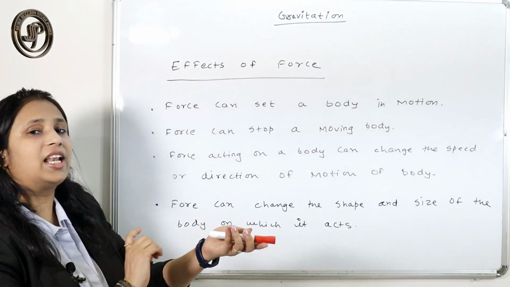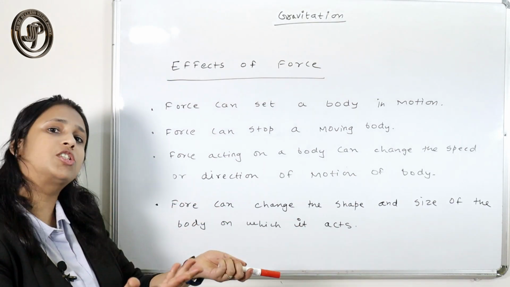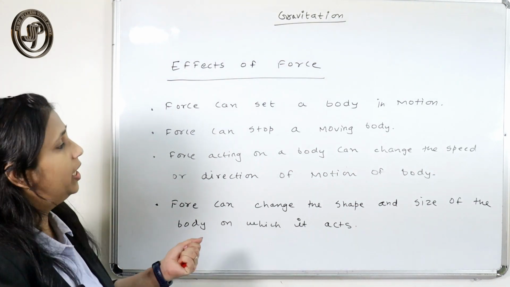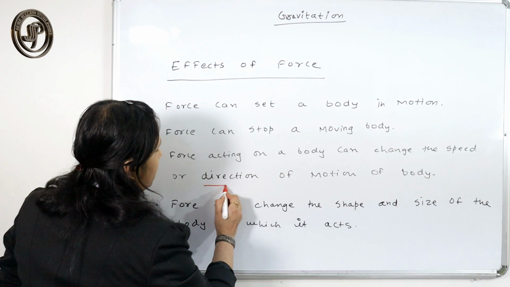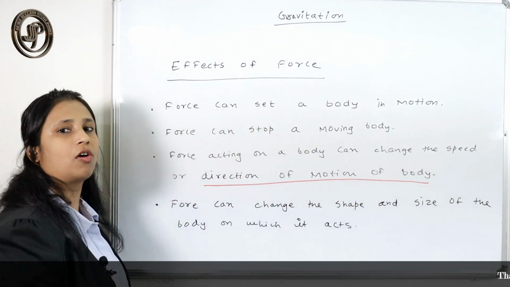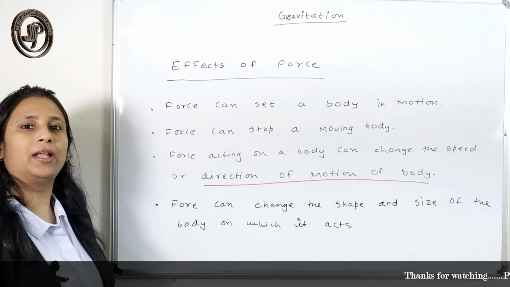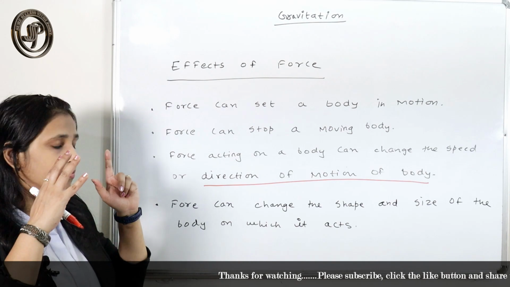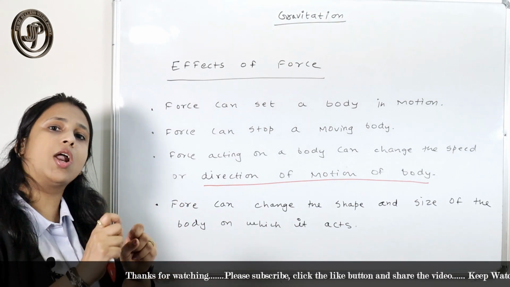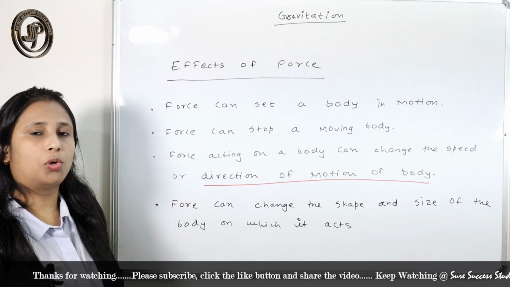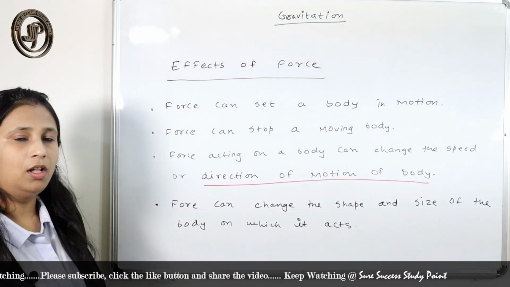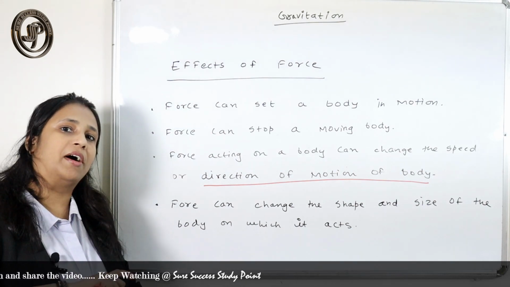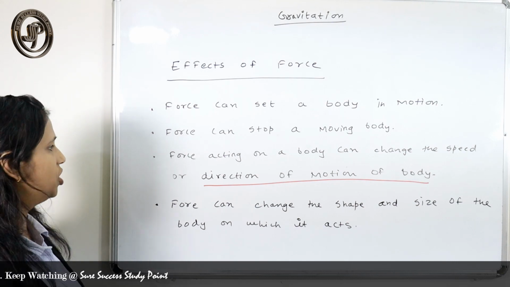Definitely, if the body is moving with a lesser speed and we apply a force, maybe it increases its speed, or maybe it does not increase its speed but changes the direction of motion of the body. I'll give you one example in this chapter, where the speed does not change, but on applying an external force, only the direction of the body changes. So I have a very good example. Speed is constant, but the direction of the body changes.